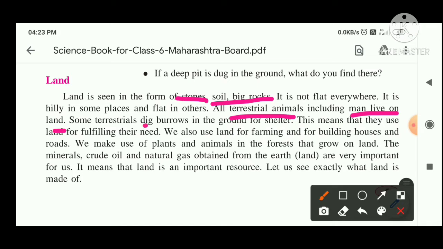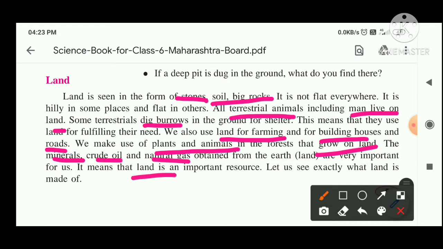Now there are also big burrows, which means the land is used by many animals which live under the ground also. Land is used for farming, building houses and roads. Plants and animals also grow on this land. We get minerals, crude oil, natural gas from the earth. And hence we say land is a very important resource.